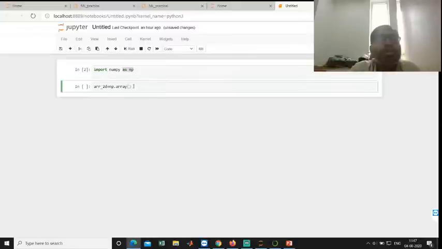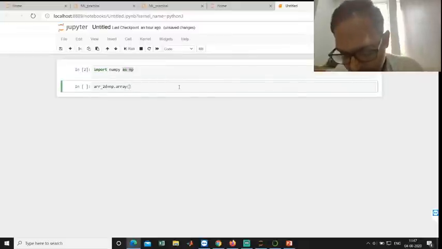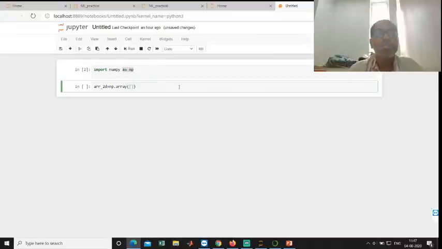Now I want to create a two-dimensional array. Here it expects one argument, which is any of the Python built-in objects. For example, I want to create a two-dimensional array by passing a nested list. A list is a Python data structure, a collection of items, indexed objects. Indexing is provided, and it may be heterogeneous also.